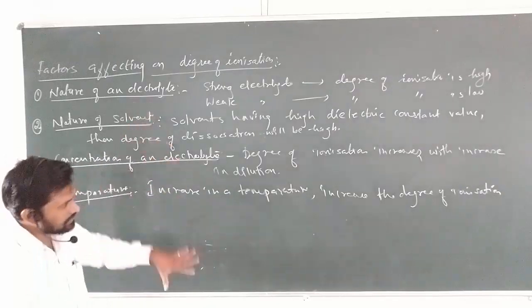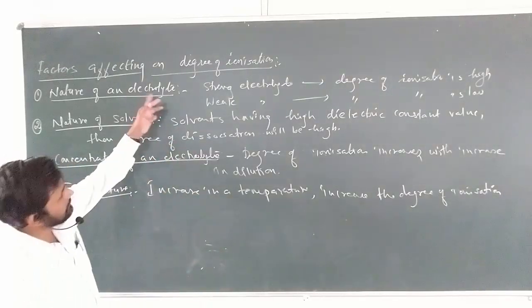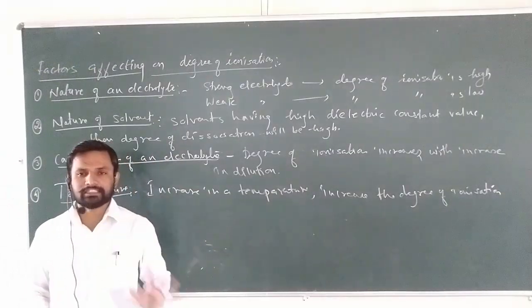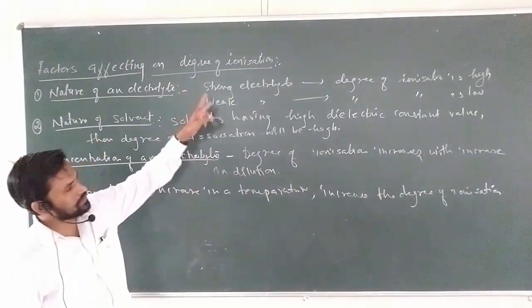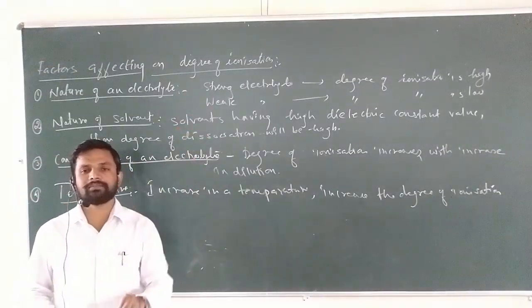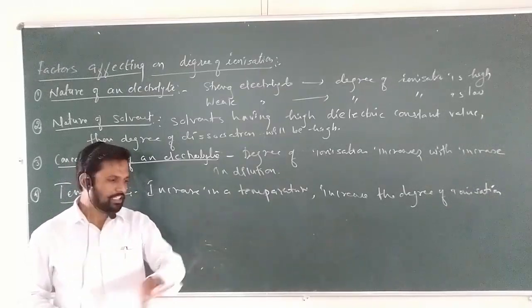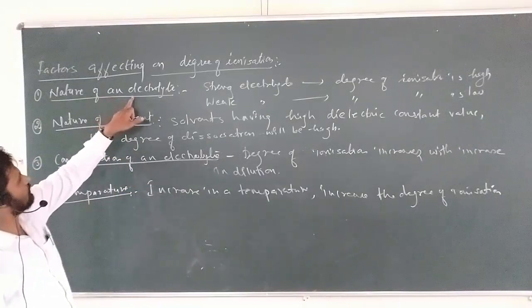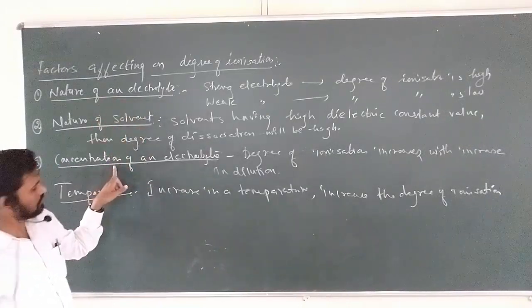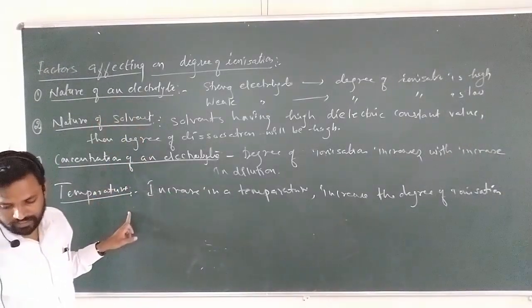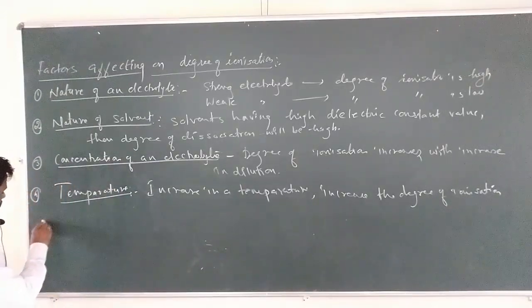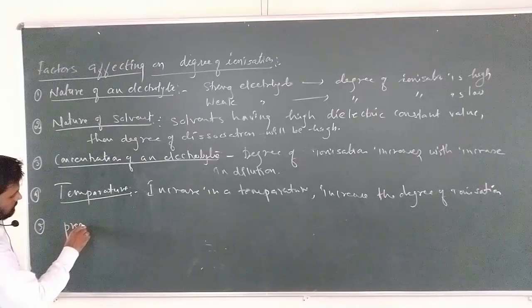Now see, all these depend on ionization. The degree of ionization depends on which concept? The ionization concept. What is ionization? Splitting into ions. Okay, nature of solvent, nature of an electrolyte, concentration of an electrolyte, temperature, and finally the presence of common ions.